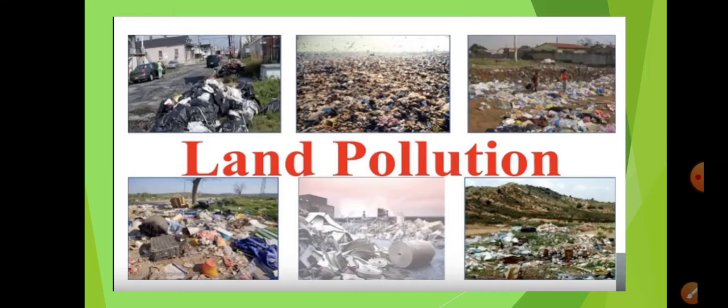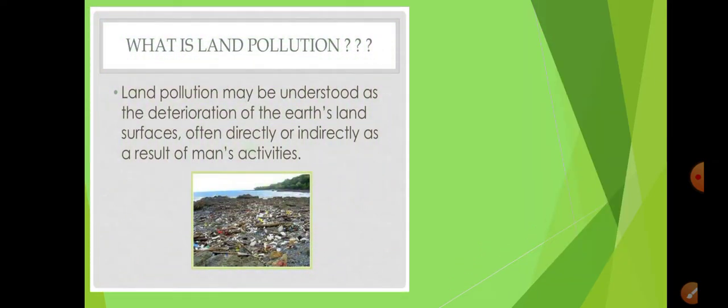So firstly, we are going to understand what is land pollution. So your land pollution, or also sometimes called soil pollution, is the deterioration, or rather a degradation of Earth's land surfaces, either directly or indirectly, as the result of man's activity.